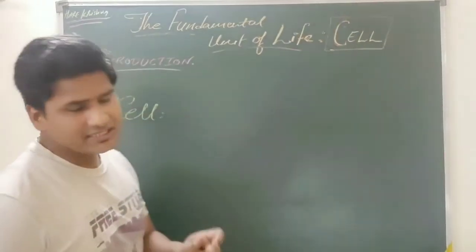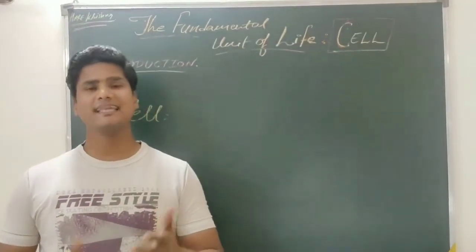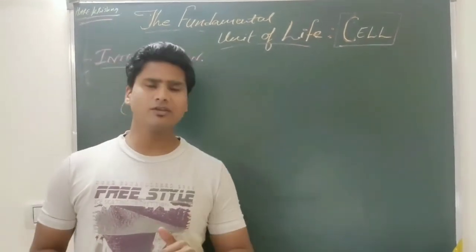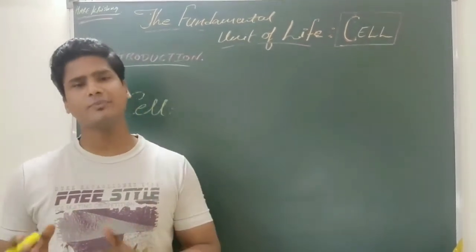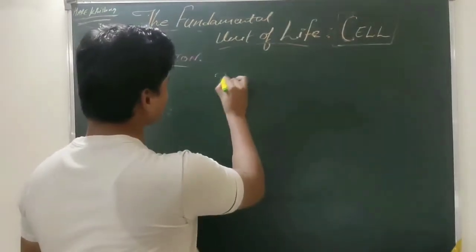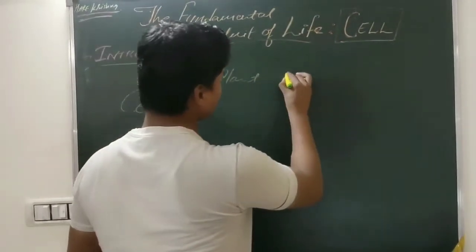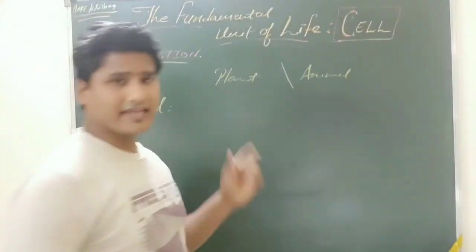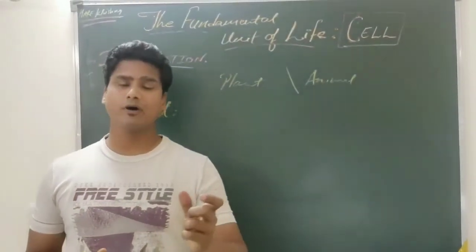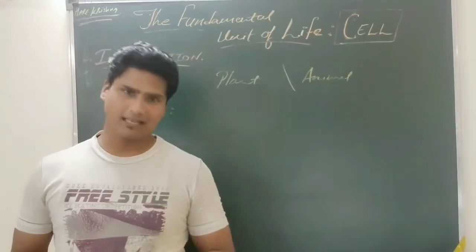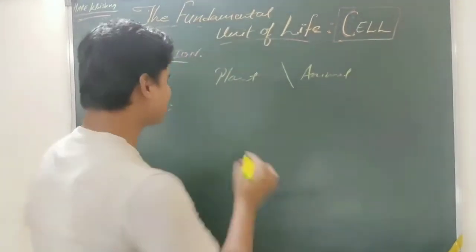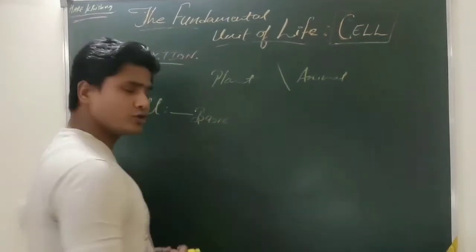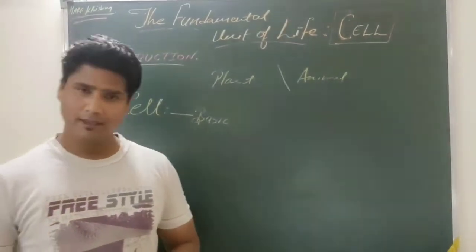जो सबसे पहली चीज हमारे दिमाग में आती है वो है कि ये सेल क्या है, how we are going to define the cell. So as we know from our previous classes that all living beings such as plants and animals, these all living organisms are basically made up of a small unit called as cell. So we can say the cell is the basic unit of any living organism.